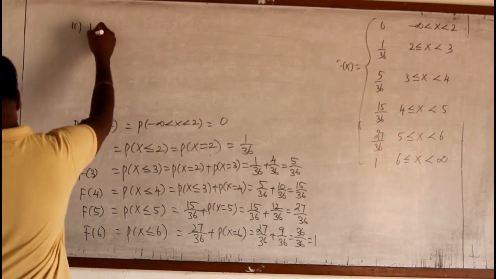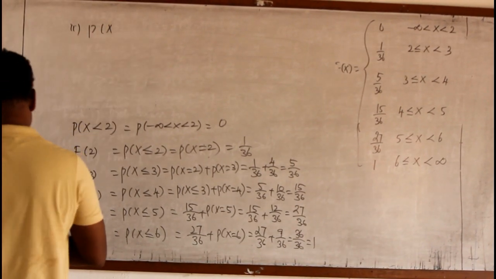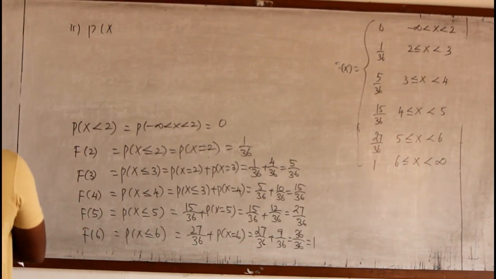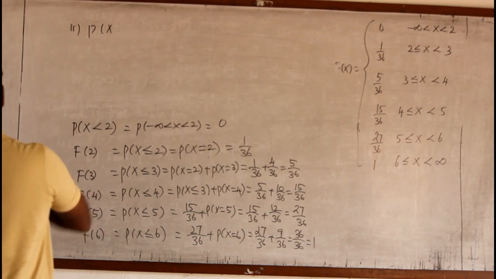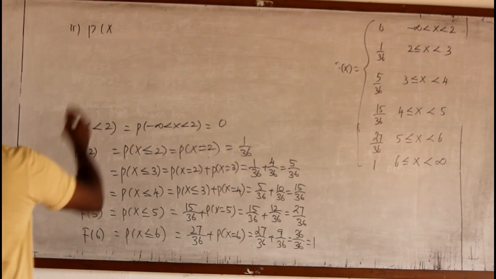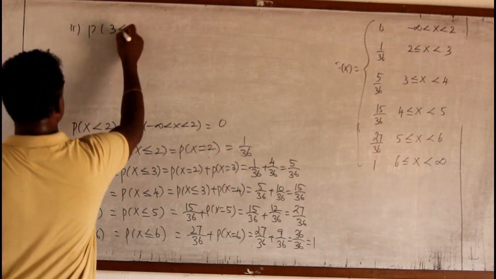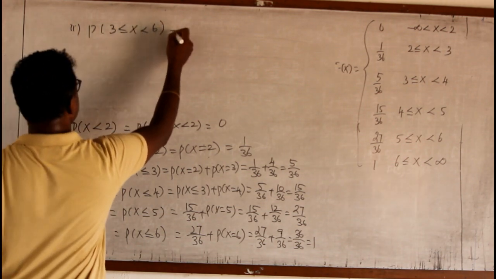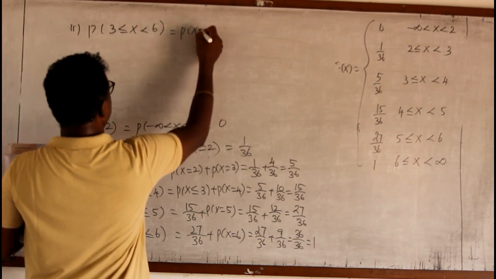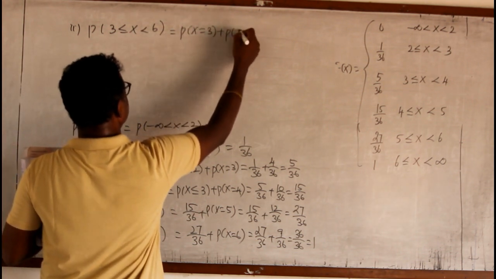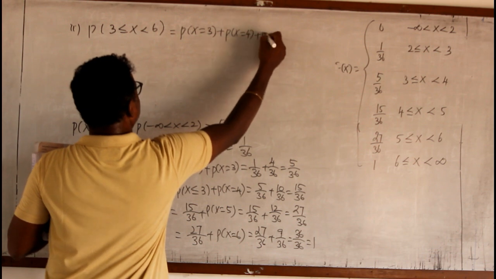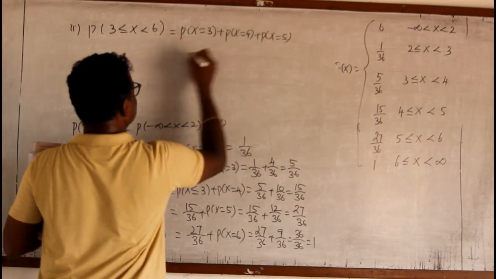So the second question is P of 3 less than or equal to x less than 6. This is the thing we have to do. So I must take P of x equal to 3, x equal to 4, then x equal to 5 only. So 6 won't occur.